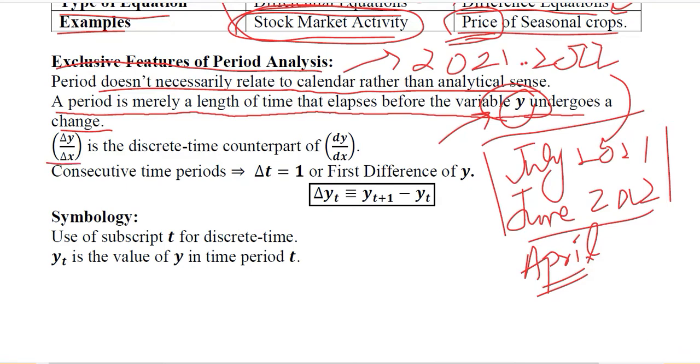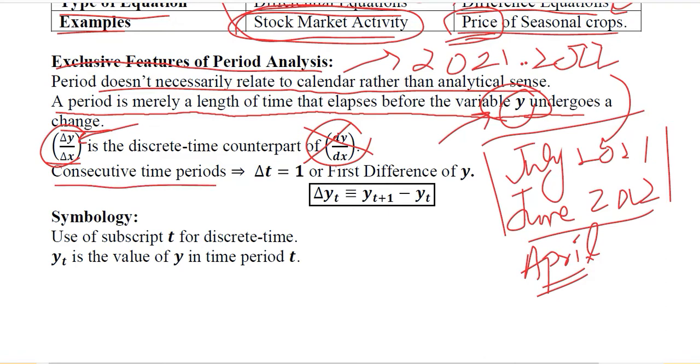This is the discrete time representation. Instead of using the derivative, we are using delta y over delta x, because now we are dealing with a discrete variable, not with a continuous variable. So this is not applicable anymore.